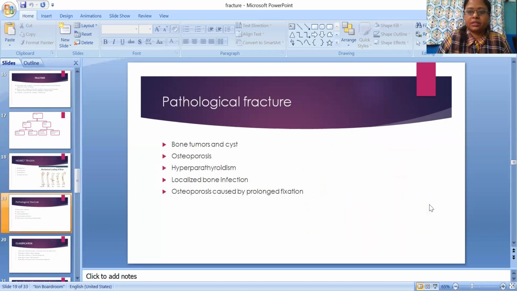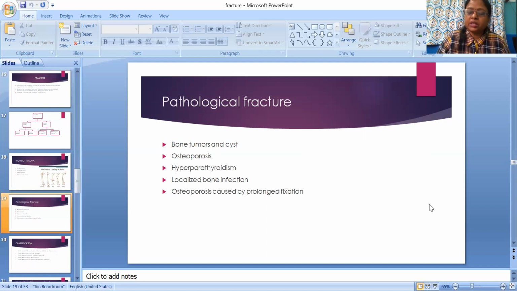Pathological fracture. Pathological fracture occurs due to bone tumor and cyst, osteoporosis, hyperparathyroidism, localized bone infection, osteoporosis caused by prolonged fixation.